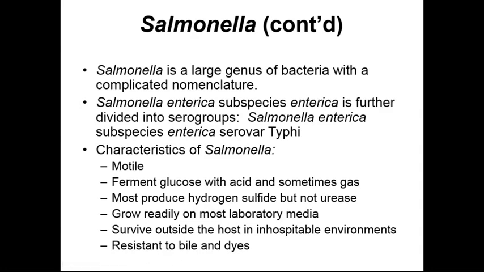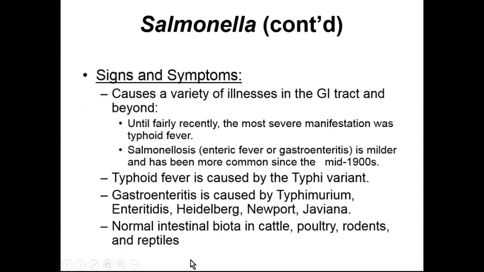So if we're trying to produce a selective medium, some kind of a medium that can select for Salmonella or other bacterium that can grow in our digestive tract, we can add bile to the medium, and that will preferentially select for bacteria that grow in our intestinal tracts.